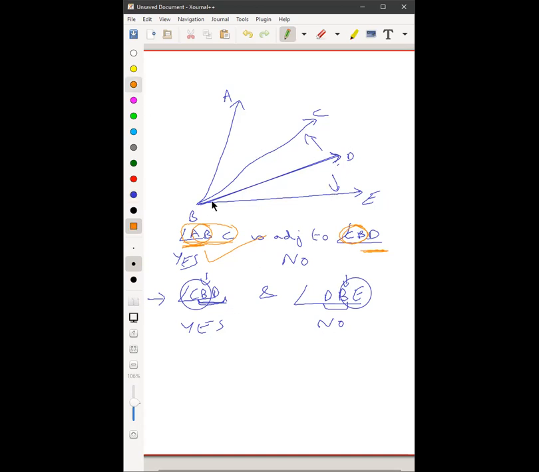Okay, look here. BD is the common arm. Is this clear? Yes, sir. BE is on the right side and BC is on the left side? Or are they on the same side? No, sir. BC is on the left side. Opposite sides. So one is on the left, one is on the right. So yes, it is. Okay, sir.